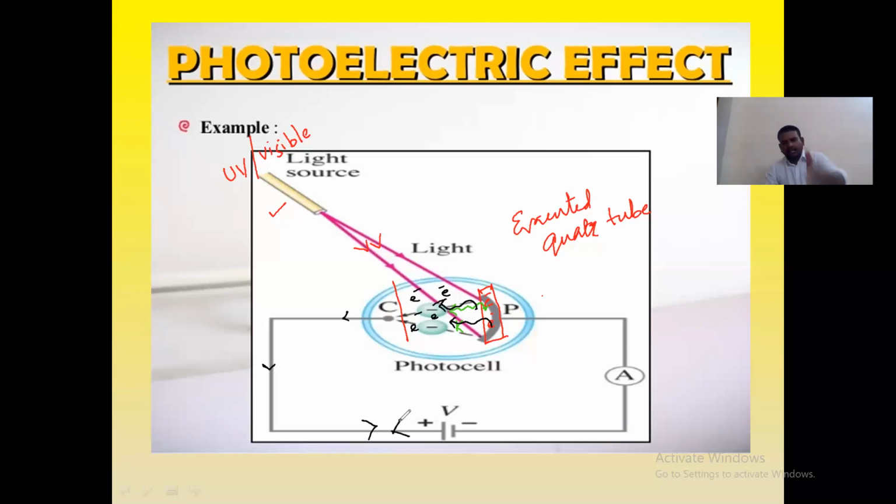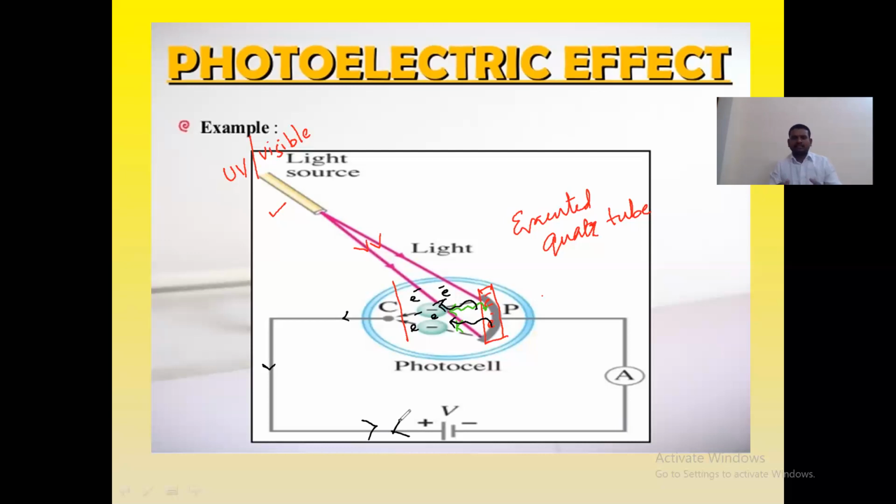Like this, the current produced in the circuit is called the photoelectric current, and the electrons which are emitted from the photosensitive metal plate are called the photoelectrons. And this entire procedure we call the photoelectric effect.